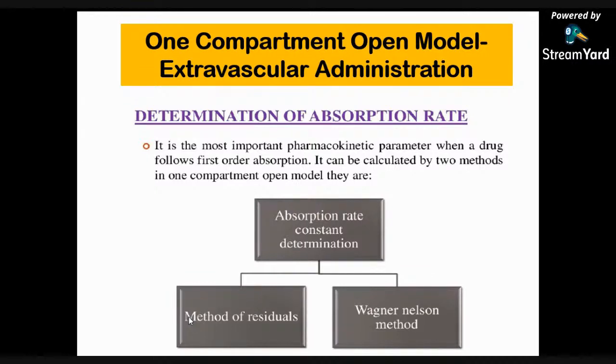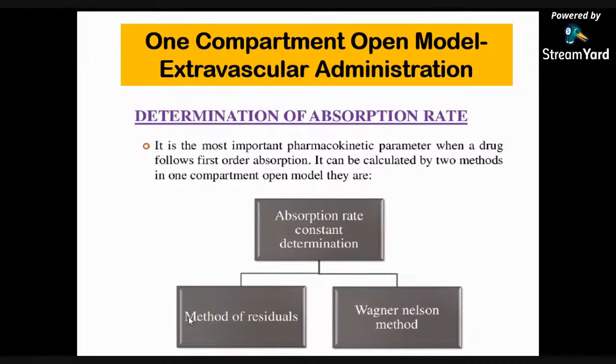Then we can say that it is the most important pharmacokinetic parameter. When a drug follows first order absorption, it can be calculated by two methods in the one compartment open model. The first method is the method of residuals, and the second method is the Wagner-Nelson method.